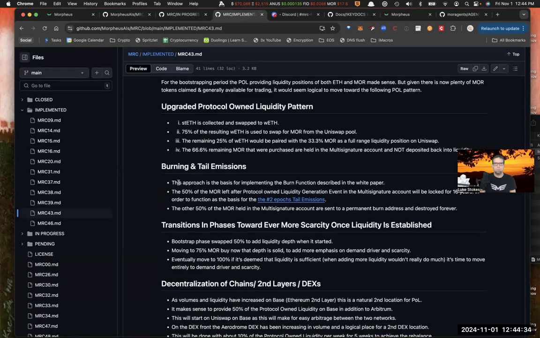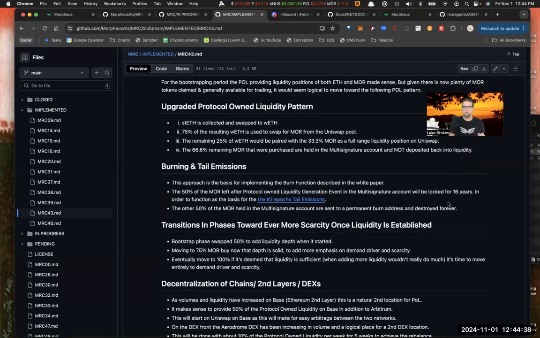And then you have this whole burning and tail emissions. The tail emissions thing is pretty cool. Basically, after the 16-year distribution, there's going to be additional tokens that can be used for rewards, even though there's no new issuance happening. So you're never going to go over the 42 million tokens, but there's always going to be rewards available.